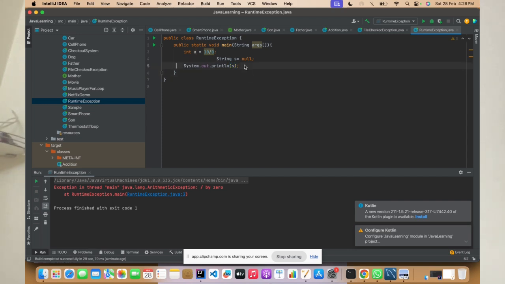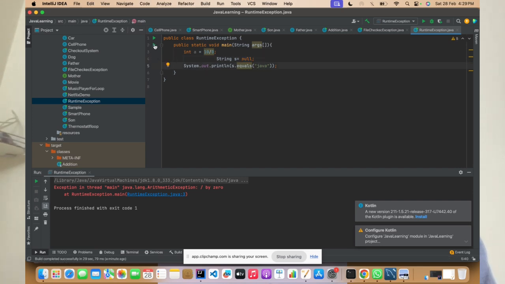You're trying to compare this string with Java. Okay, just let's check that. s equals is a method of string which you're trying to compare with Java, but the value s is holding a variable called null, and now you're trying to say s dot equals of Java.